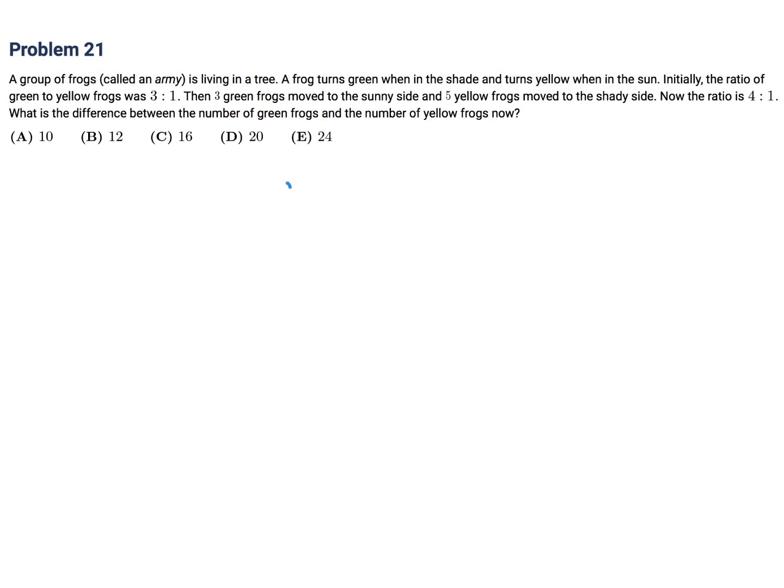Okay, so initially the green to yellow was 3-1. Correct? So that basically means that 3y is equal to G. And then 3 switch sides, and then 5 switch sides.